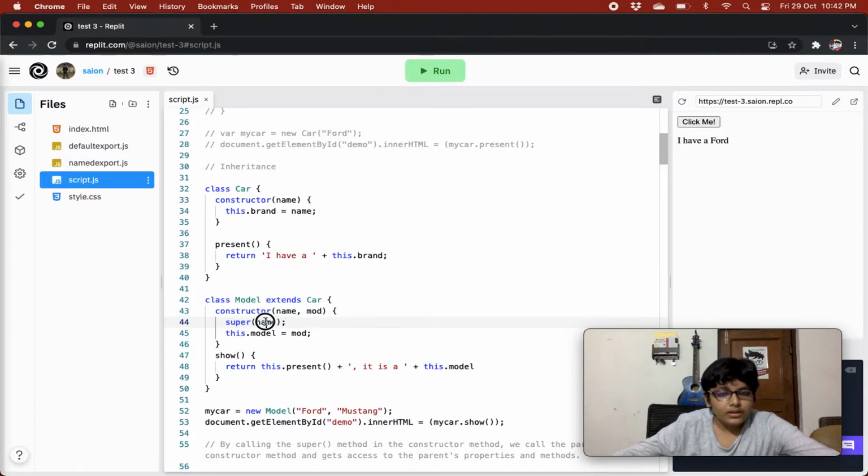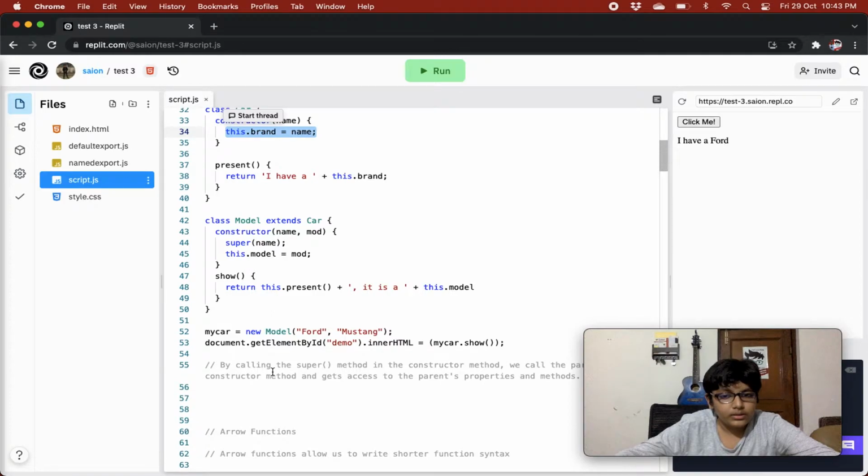Because its constructor method is asking for a parameter, we have to pass it a parameter also, so that when the constructor sets the value of this.brand, it does not set it to undefined. It should have some value. So whatever name the model class gets, we are passing it to the car class constructor that is setting this.brand's value. So over here, let's see the super method.